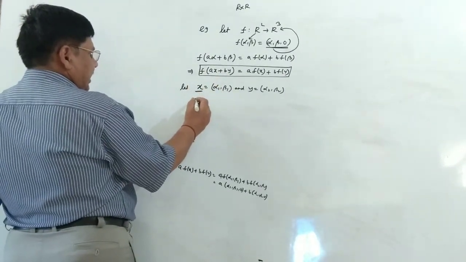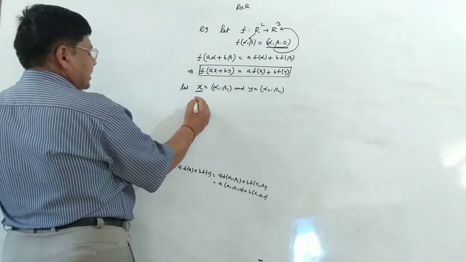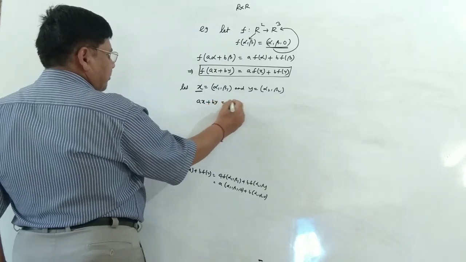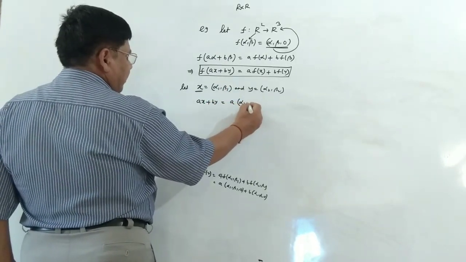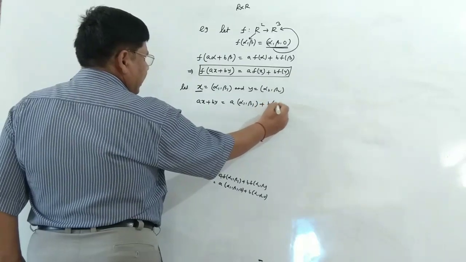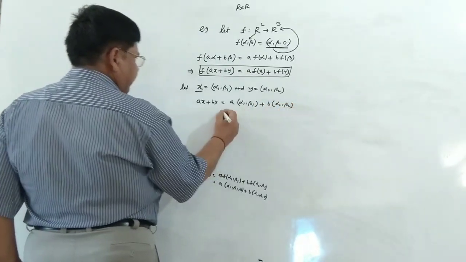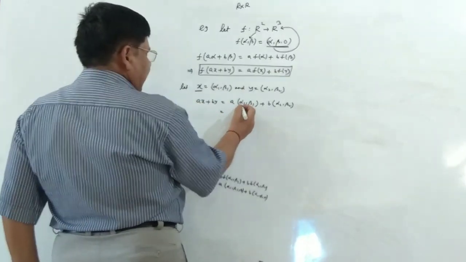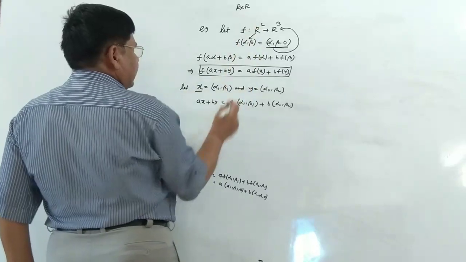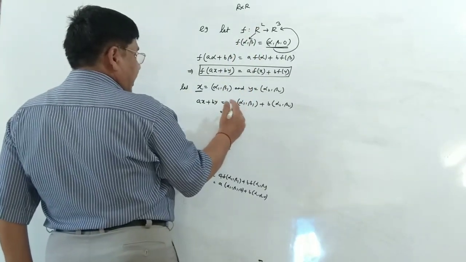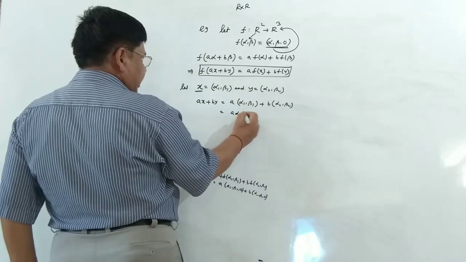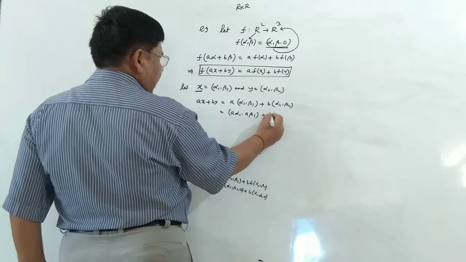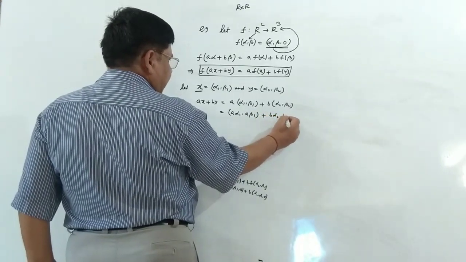So let us check the left hand side as well as the right hand side. Students, what is ax plus by? We must find it. The x coordinate is alpha 1, beta 1 and the y coordinate is alpha 2, beta 2. Here are just two elements, x and y, arbitrarily chosen from R square. Now by the homogeneity property, it is going to be (a alpha 1, a beta 1) plus (b alpha 2, b beta 2).